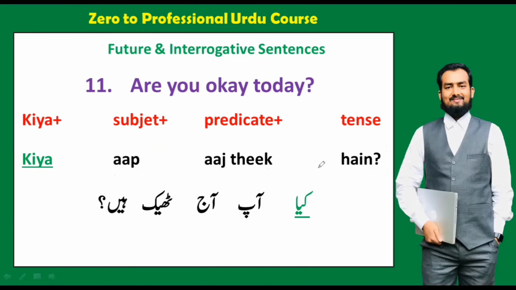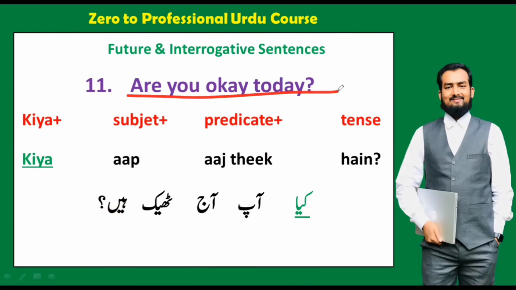And with a close friend or with anger we will say kya tu aaj theek hai, because with tu we use singular, that is why we used here hai. Okay, so kya tu aaj theek hai, without n. So this will be the pattern.